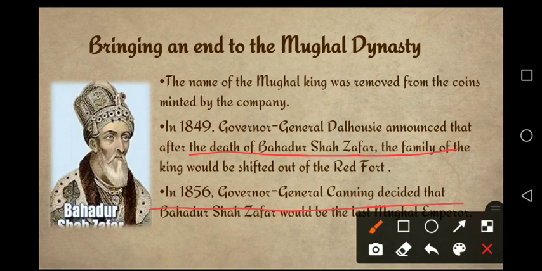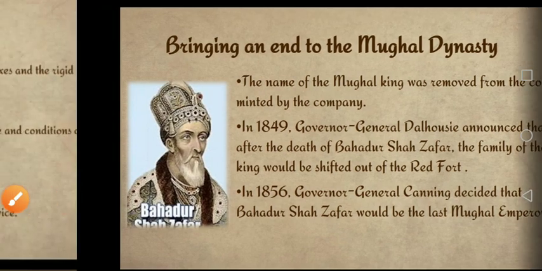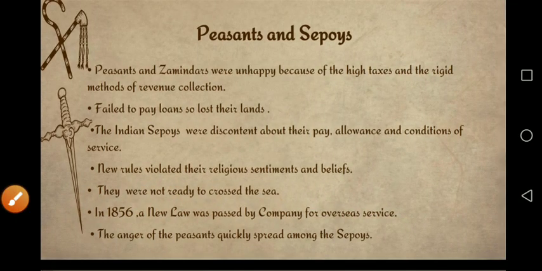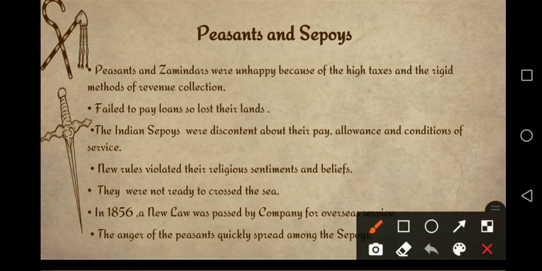This was a great dishonor because this was the family which had ruled for so many years, but now the power was being reduced. This spread anger not only in the Mughal family but also among some of their supporters. Peasants and sepoys. Peasants and sepoys both were from the same families.